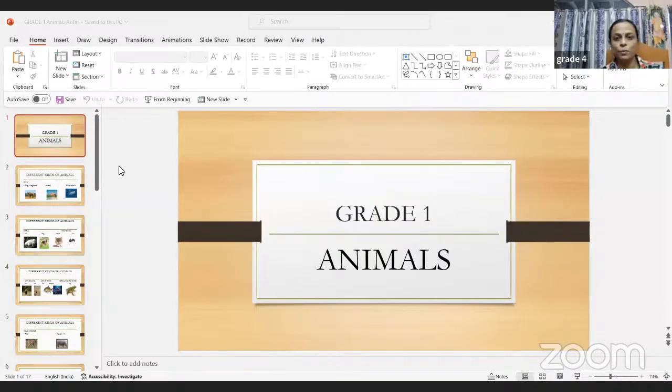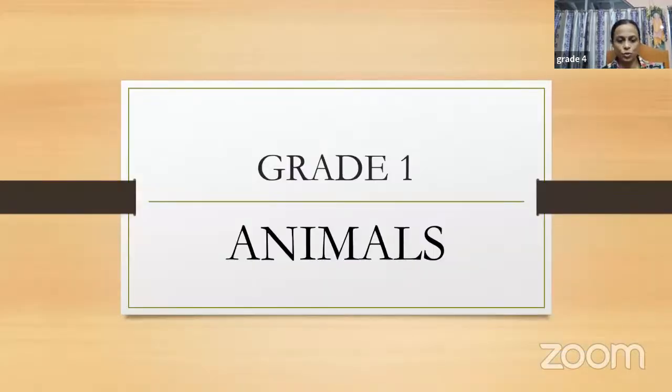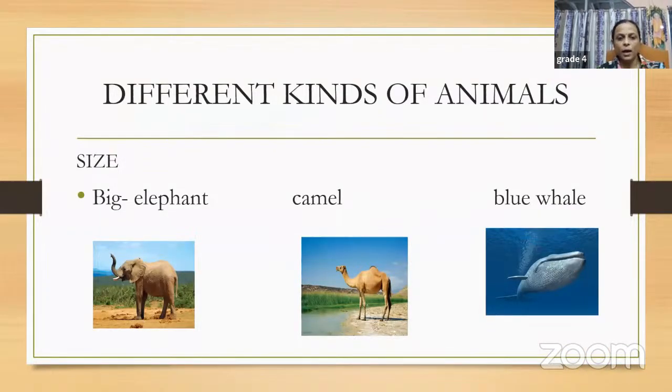Okay? So let's begin now with one interesting session. I'm sharing my screen. Let's talk about animals today. I hope my screen is visible to everyone. Yes. So this is our chapter 3, animals, of your Olympiad syllabus, the grade 1 Olympiad syllabus. Now let us begin this topic with the thing that we see different animals around us, right?